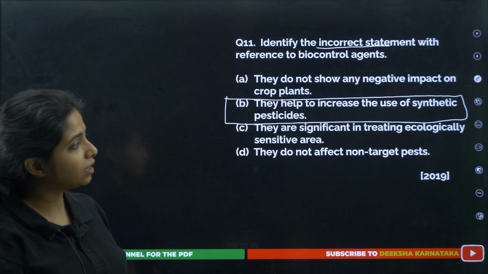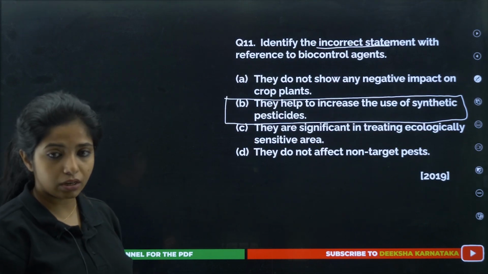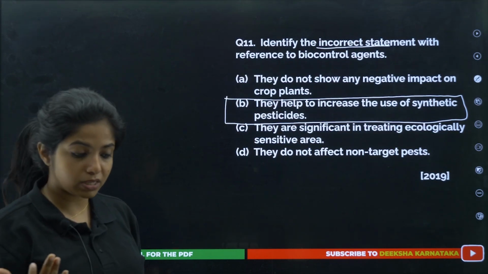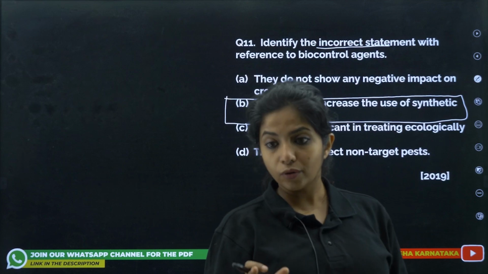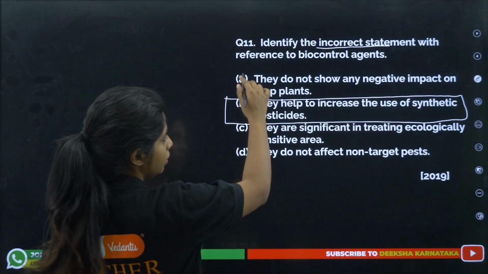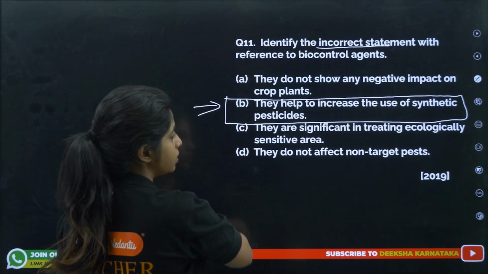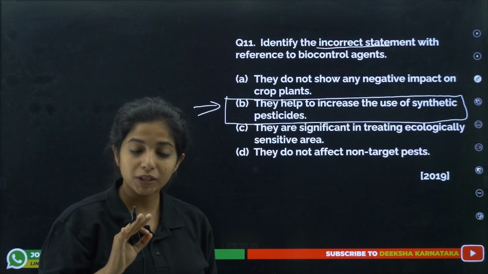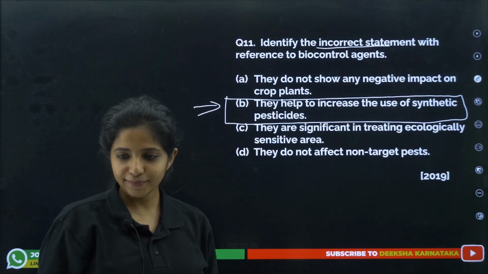They are significant in treating ecologically sensitive areas. It's really good. They do not affect the non-target pests, the pests that we do not want to target. They are not going to target them. So these are all true points, but this point that you see is incorrect. Totally incorrect, totally baseless. Cool?